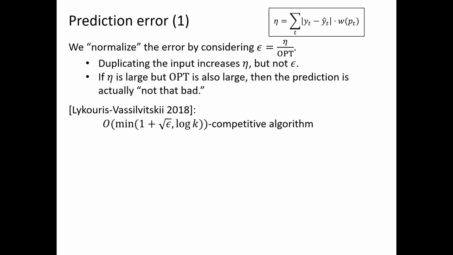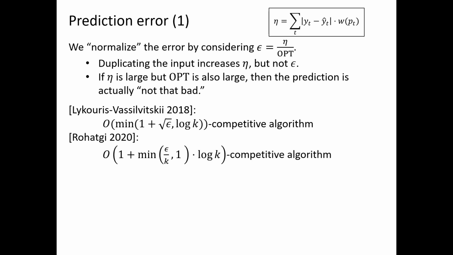Lykouris and Vassilvitskii gave an algorithm whose competitive ratio is the minimum of 1 plus square root epsilon and log k. So notice that as epsilon, the error, decreases, if it's small enough, then so does the competitive ratio, and no matter what, this competitive ratio is always at most log k. This overcomes the lower bound for algorithms with no predictions.